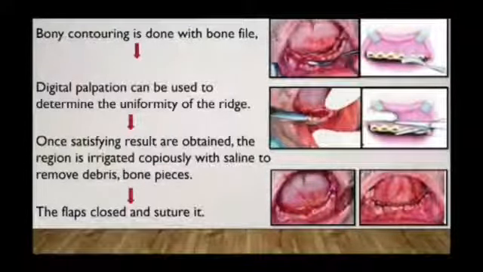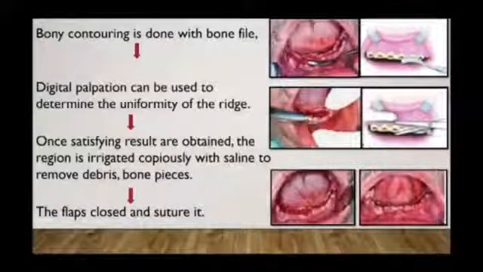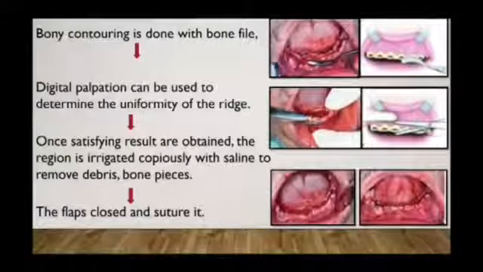After that, digital palpation can be used to determine the uniformity of the ridge. Digital palpation means with the help of the finger. Once satisfying results are obtained, the region is irrigated copiously with saline to remove debris or bone pieces. After that, the flap is closed and sutured.